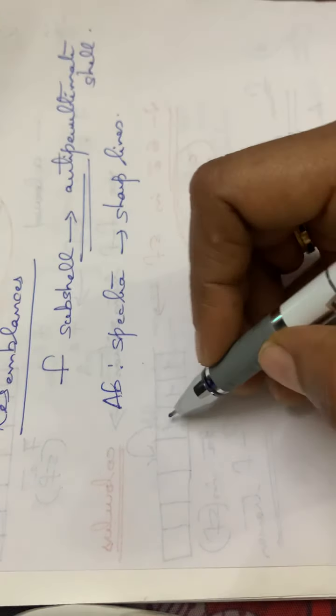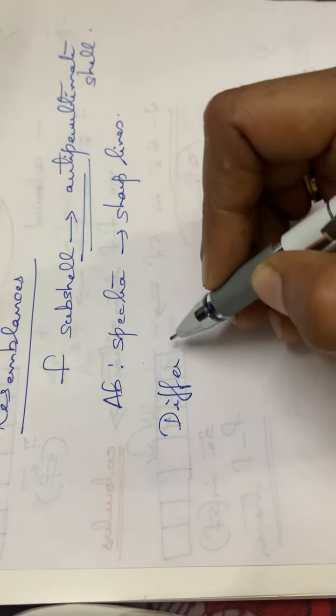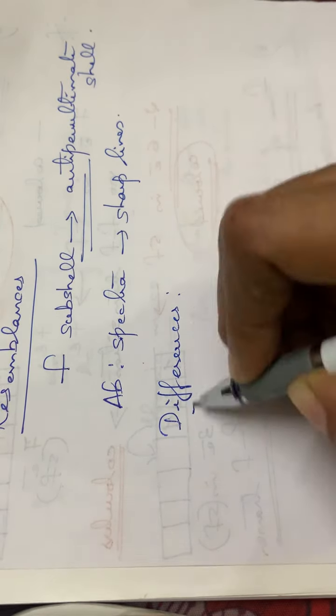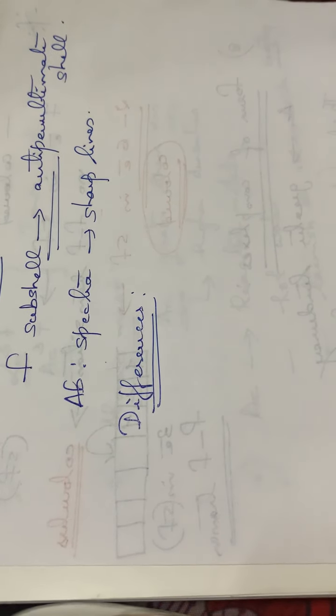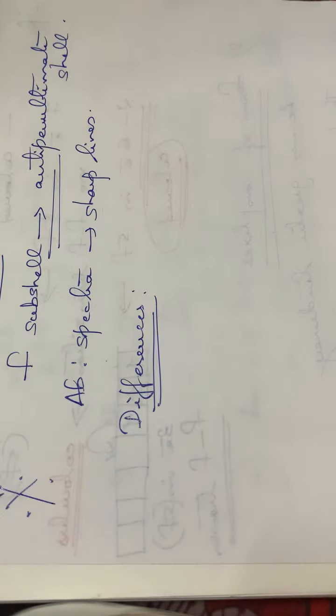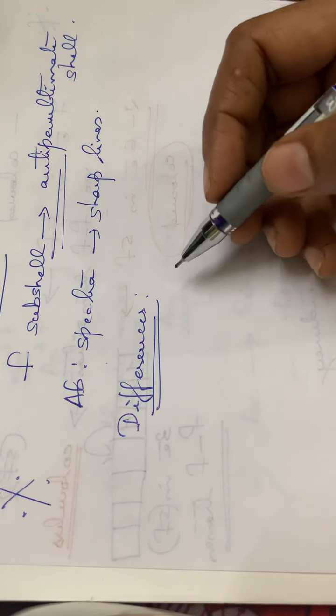Then some of the differences regarding lanthanides and actinides. This is also very important, comparison of lanthanides and actinides, both resemblances as well as differences. Then the next is differences.